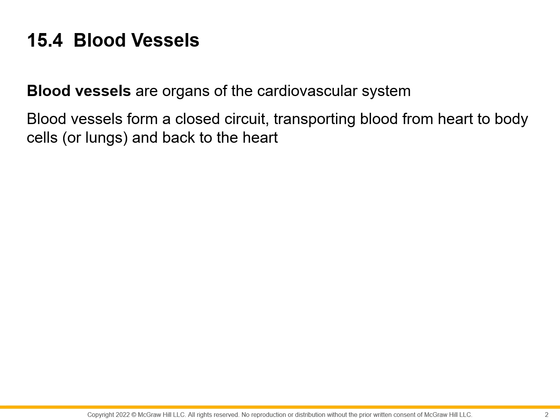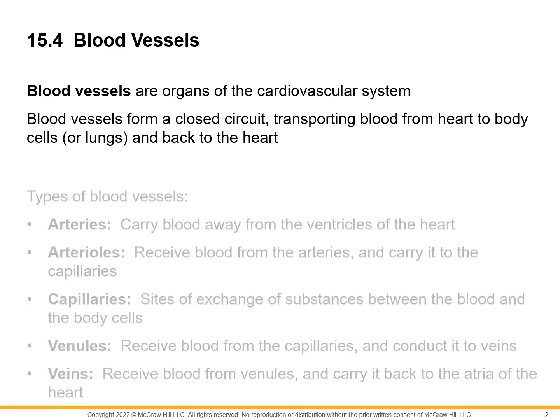Then from the left side of the heart it is ejected to the systemic circulation through arteries, and then comes back again to the right side of the heart, or right atrium, through veins. So it is a closed circuit that transports blood from the heart to the body cells or lungs, and back to the heart.